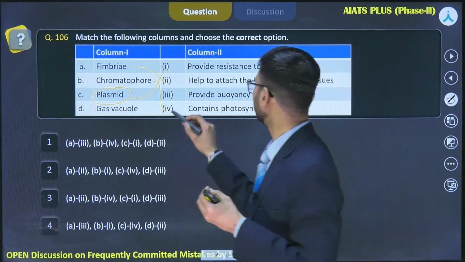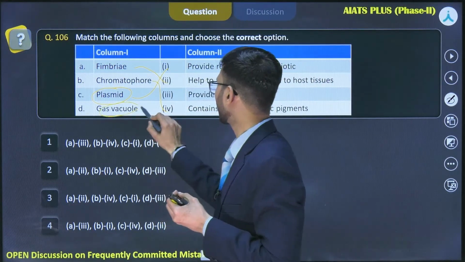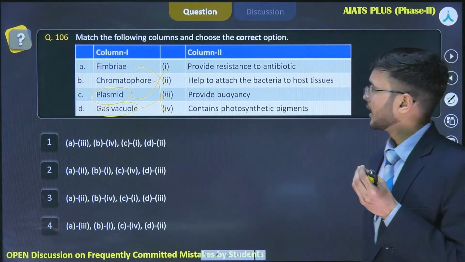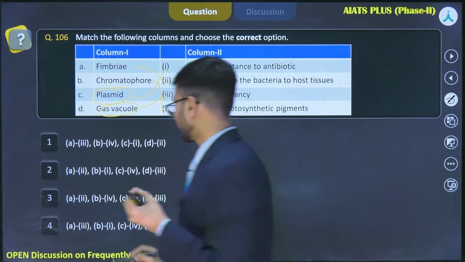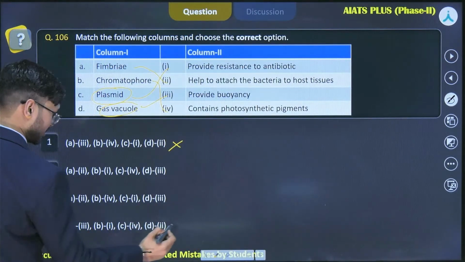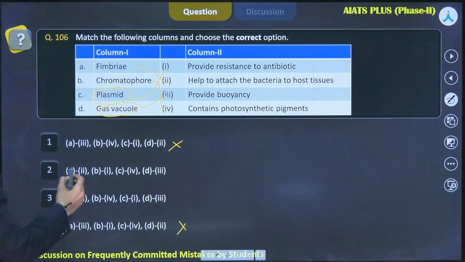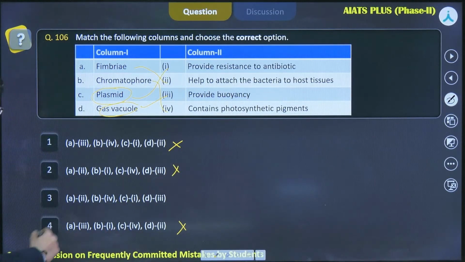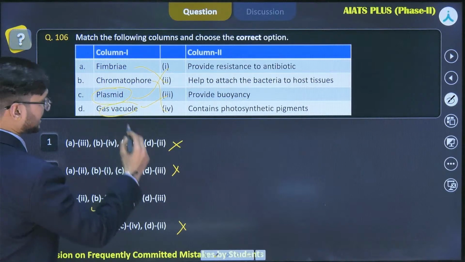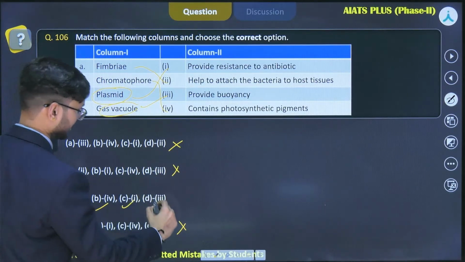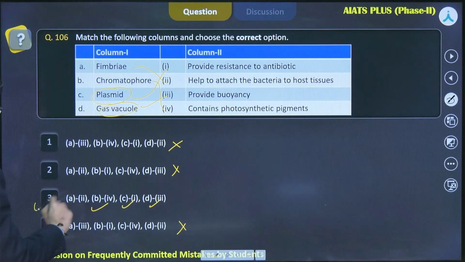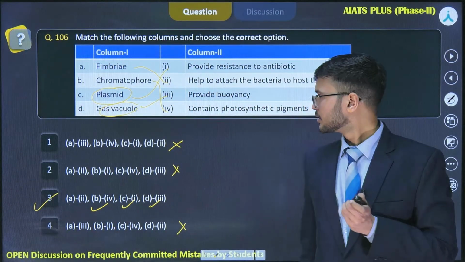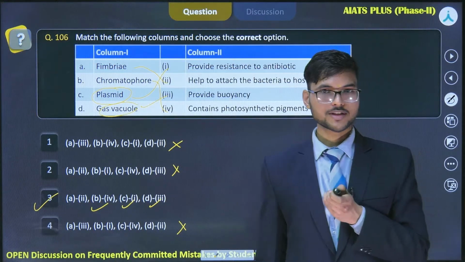Gas vacuole helps provide buoyancy to the bacteria. So A matches with 2, this option, and the fourth option is incorrect. B matches with 4, so this option is also incorrect. Here B matches with 4, C matches with 1, and D matches with 3. So our correct answer will be option number 3. So let's move to the next question.